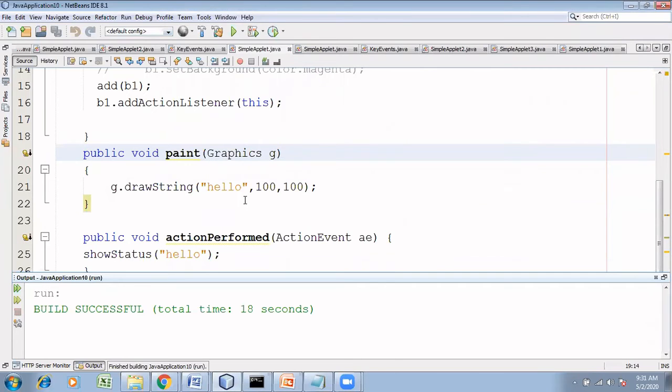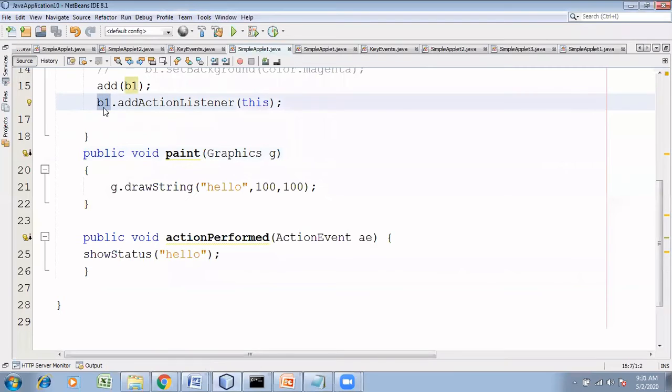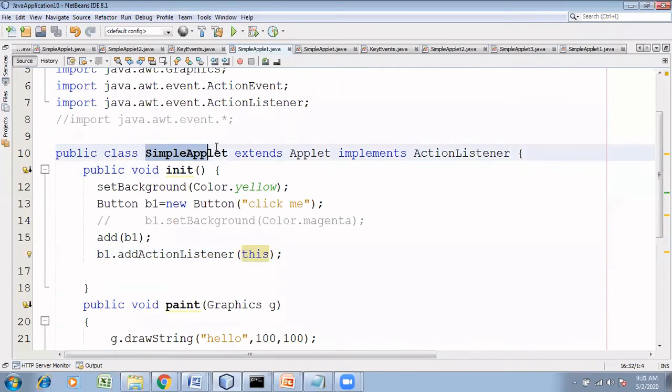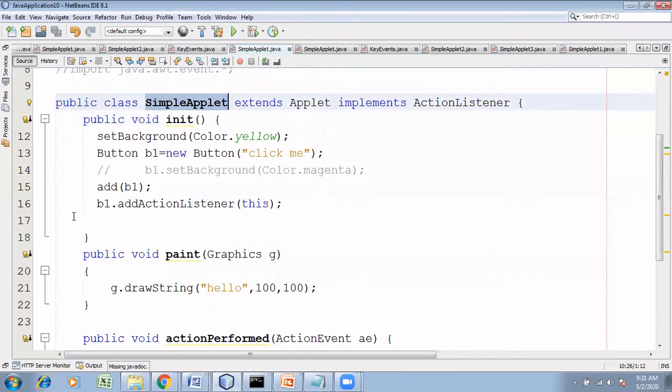This is basically event handling. There should be a source which generates an event. b1 is the source that generates the event. Then you should add the listener to the source. So b1.addActionListener. You should basically say who is the listener object. Here, this refers to the current class object. The current class is SimpleApplet, and SimpleApplet's object is this. So b1.addActionListener(this).